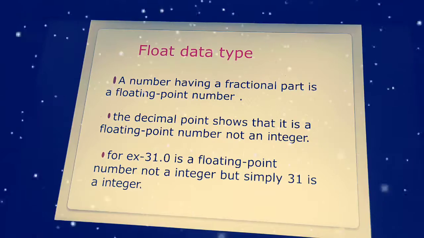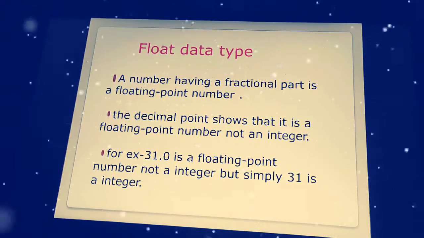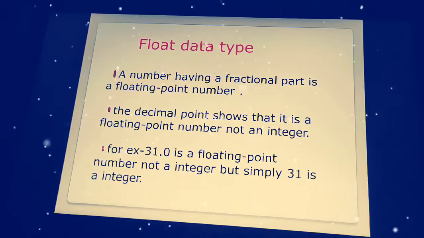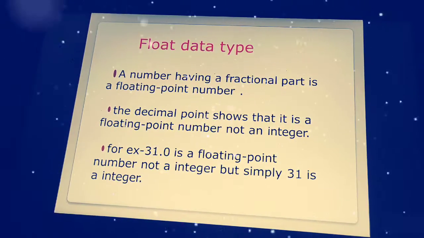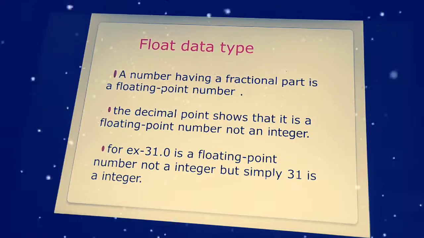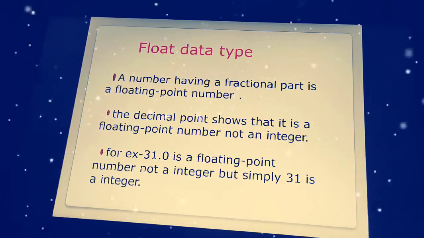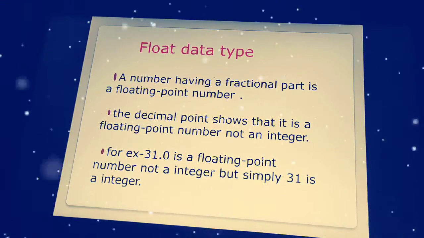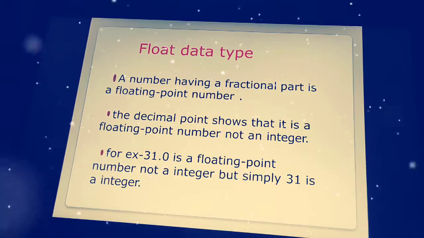So what is a float data type? Basically in a float data type, we have the fractional part. So we are going to have the precision and decimal value. The decimal point shows that it is a floating point number. That's not an integer. So it has round, seal, float and all those values present in the float. So here minus 31.0 is a floating point.